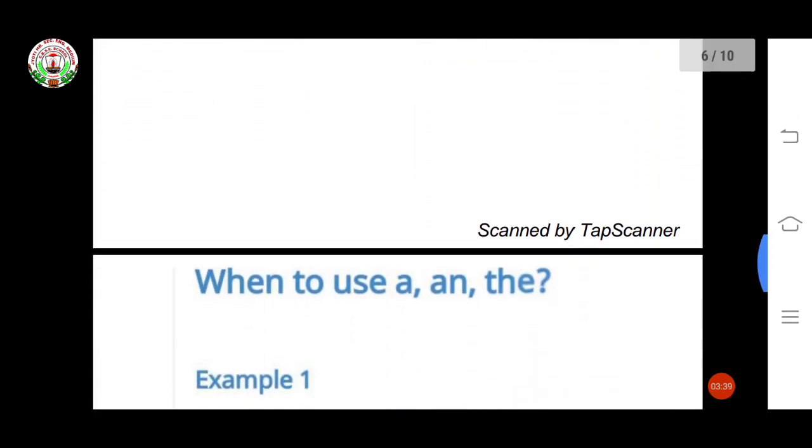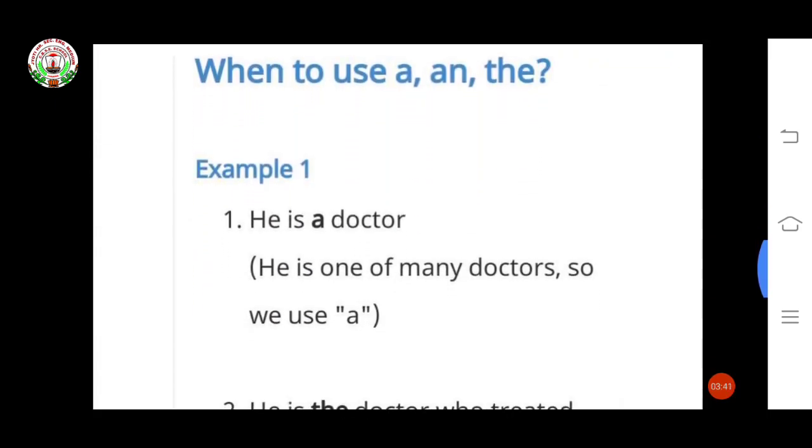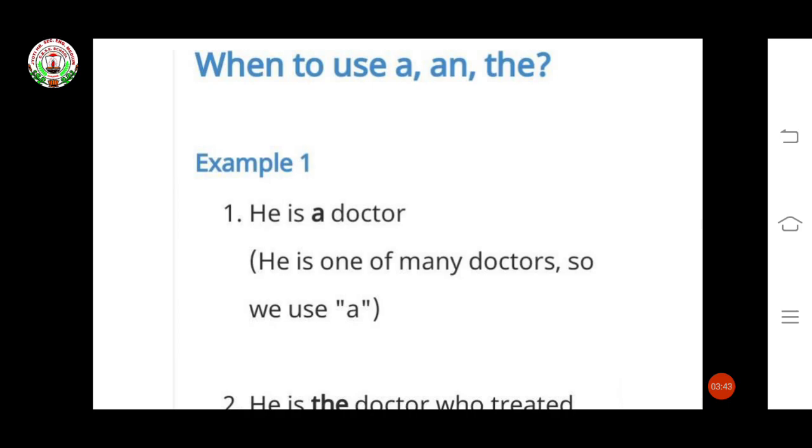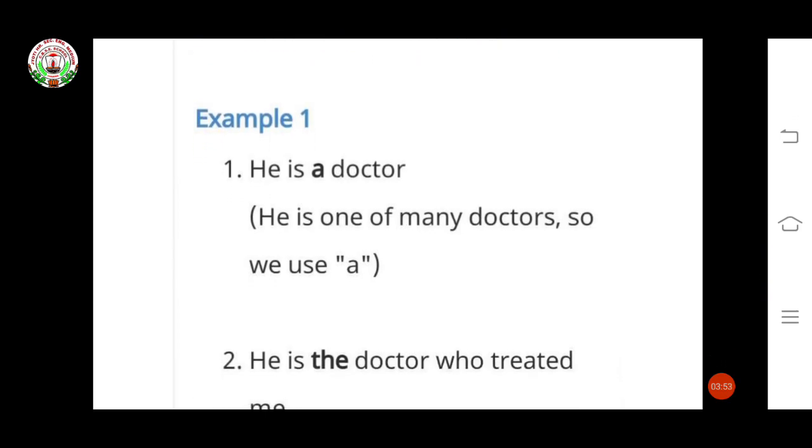Now see, when to use a, an, the. Here we will see when to use a, an, the. See example 1: He is a doctor. He is one of many doctors, so we use a. It means in a general way we are saying he is a doctor, so we use a.